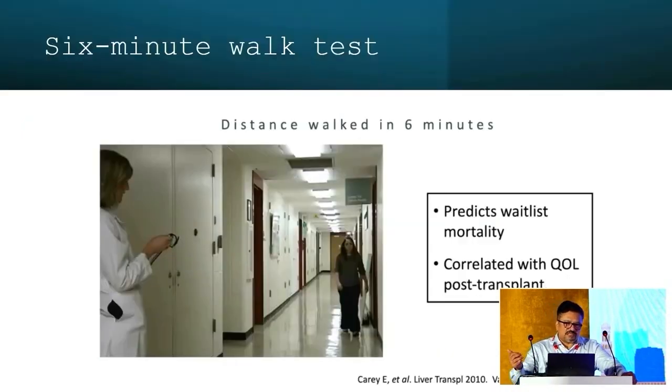And two objective tests are, one is a 6-minute walk test, where you look at the distance that a patient can walk in 6 minutes. If it's less than 250 meters, it's a severely frail patient, and if it's more than 350 meters, the patient is robust.